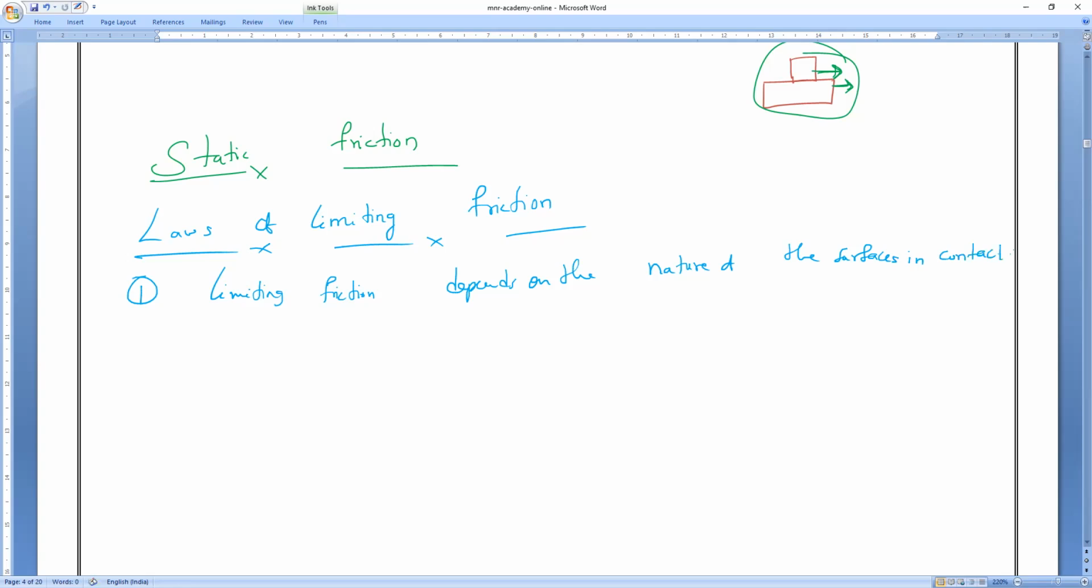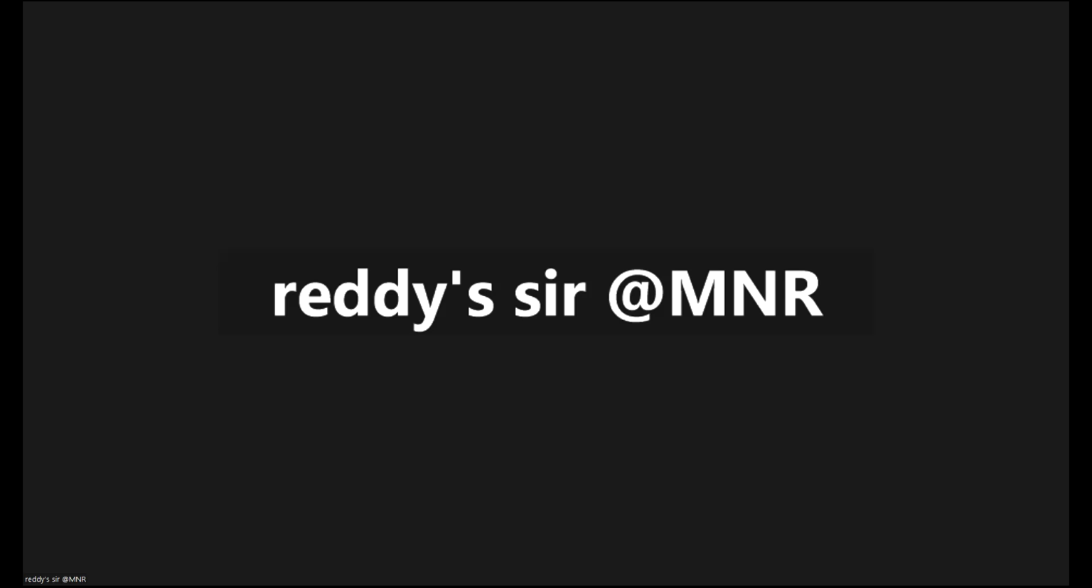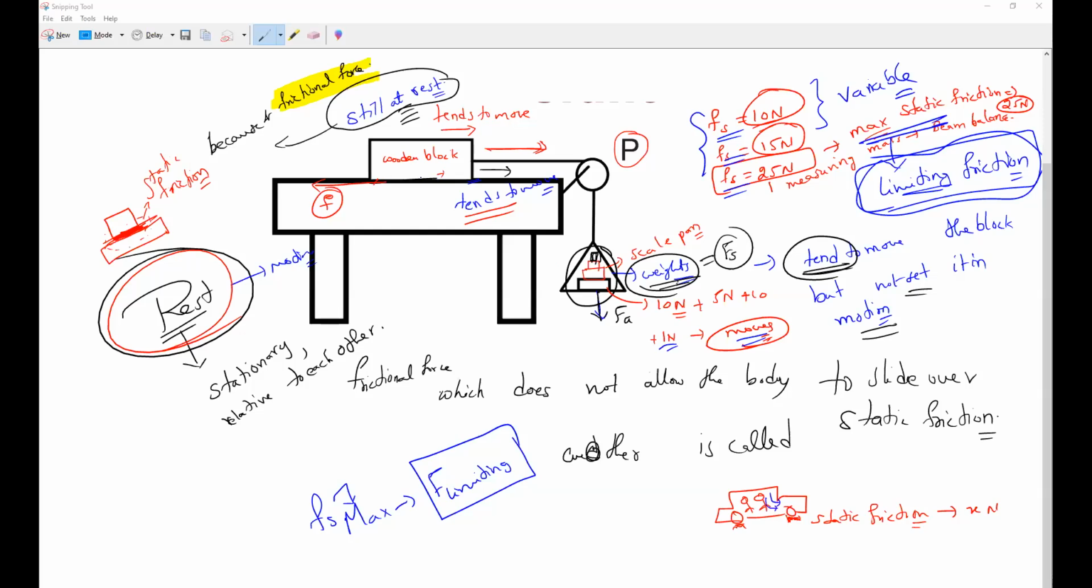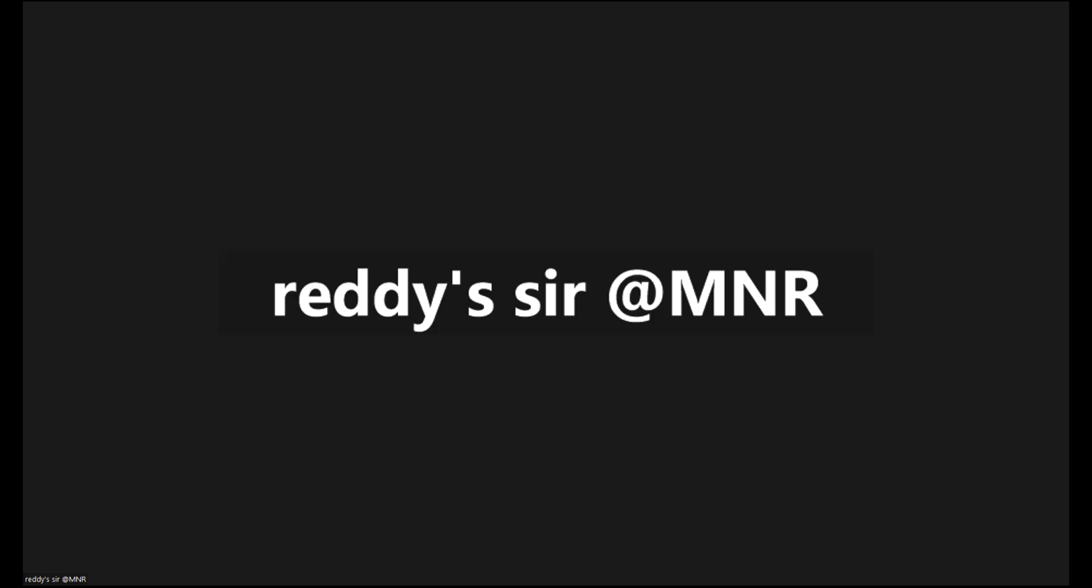For example, on the given table, if I place a stone instead of a wooden block, do you think the static friction is the same? And if I put a metal block instead of the wooden block, is the same amount of weight required? No, sir. It may increase or maybe decrease also. Clear, everybody? Depending upon the surfaces, the limiting friction changes.